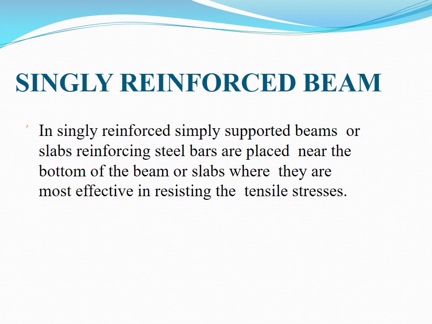In a singly reinforced beam, it is a simply supported beam or slab. Reinforcing steel bars are placed near the bottom of the beam or slab, where they are most effective in resisting the tensile stresses. Generally we provide the tension reinforcement at the bottom of the slab or beam for a simply supported slab or beam. Negative reinforcement is provided at the top of the member.